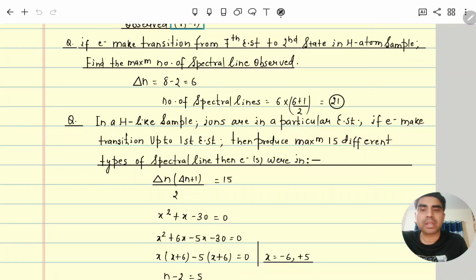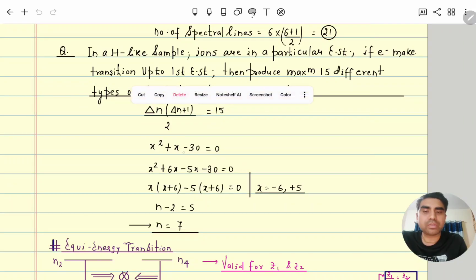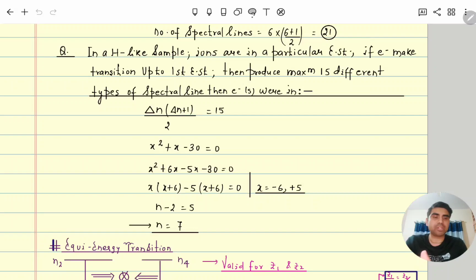Next question: in a hydrogen sample, ions are in a particular excited state; if the electron makes a transition to the first excited state and produces 15 different spectral lines, then calculate where that electron was. So here you can see, again we will apply this formula, equal to 15. It is a simple quadratic equation, and the x value should not be negative because energy levels n1, n2 will not be negative.